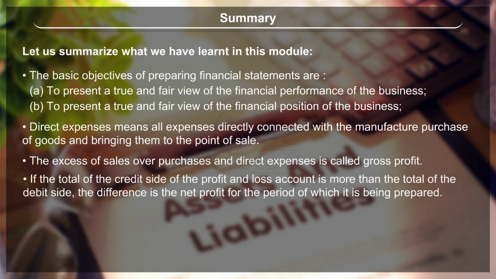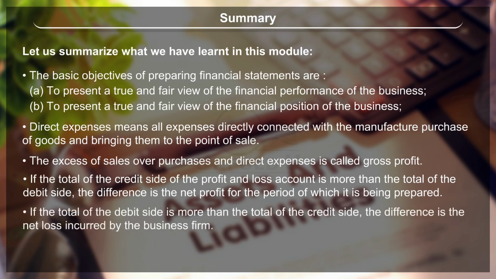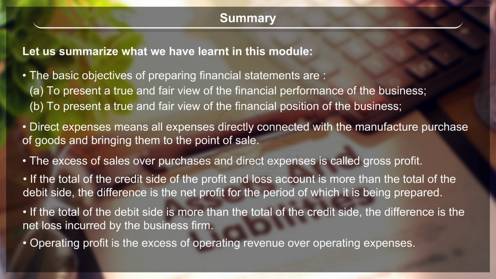If the total of the credit side of the profit and loss account is more than the total of the debit side, the difference is the net profit for the period of which it is being prepared. If the total of the debit side is more than the total of the credit side, the difference is the net loss incurred by the business firm. Operating profit is the excess of operating revenue over operating expenses.